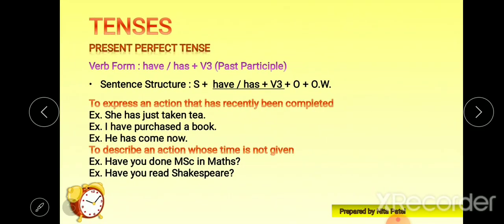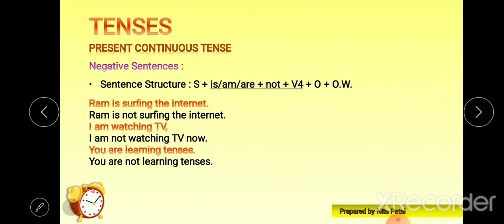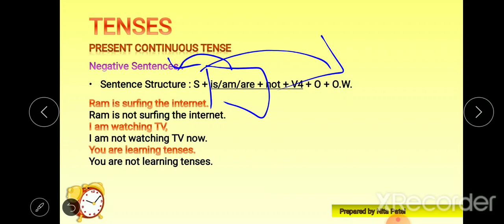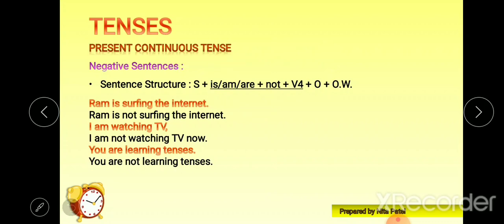Now interrogative. In interrogative sentences you have to put is, am, are at the beginning of the subject, and the remaining stuff will remain the same. So let's frame the interrogative sentences from the same examples. For example, Ram is surfing the internet. We will put is in front of the subject Ram: Is Ram surfing the internet? Question mark, right?